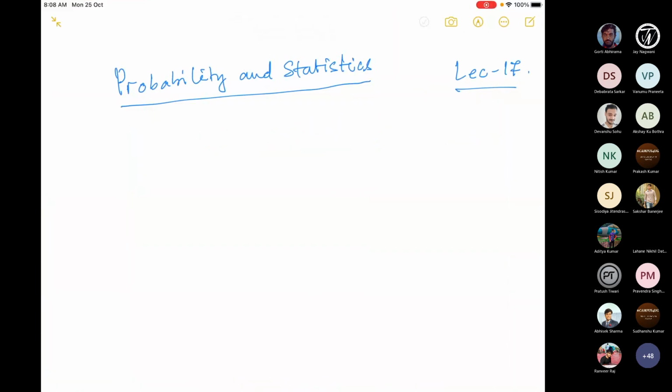Okay, so towards the end of the last lecture, we started talking about a little bit of statistics, and we are gradually entering into the area of statistics.